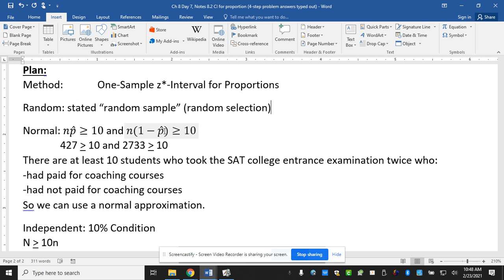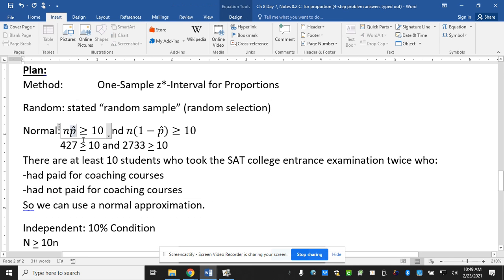Usually we have to find the number of failures by doing sample size minus number of successes. And then I'd say there are at least 10 students who took the college SAT entrance exam twice, who both did pay for coaching courses and did not pay for coaching courses. And don't forget, so we can use normal approximation. So make sure you wrote hat in both of these when you're checking your homework.